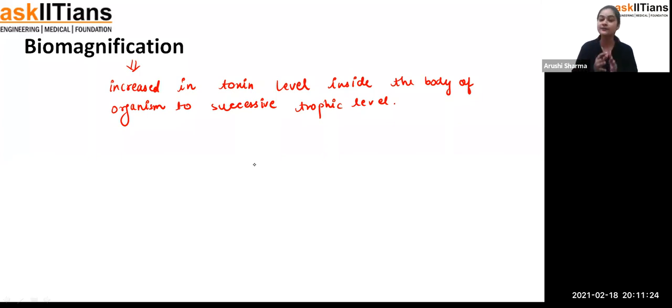Okay, and if that fish is consumed by a big-sized fish, that is going to be multiplied, and when that fish is consumed by any other predator, it is going to be transferred into it, and if that animal is eaten by any other animal or a human being, you can see, students, that at every successive trophic level, at every level of the food chain or the food web, the toxicity level is going to be multiplied. That process we call biomagnification. Fine, and it results in a decrease in population.